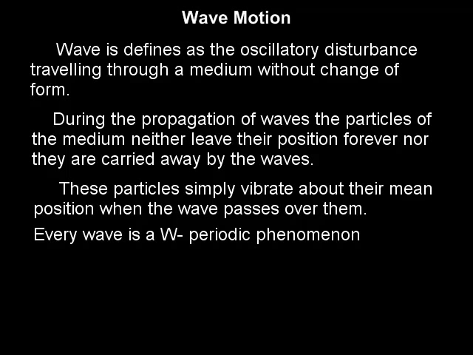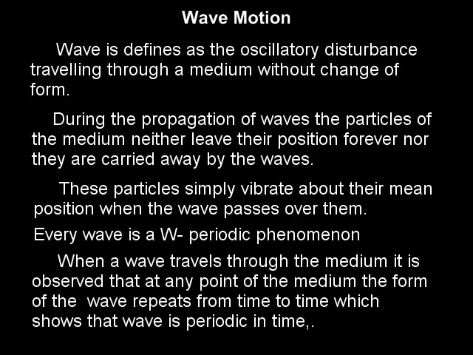Every wave is a doubly periodic phenomenon. When a wave travels through a medium, it is observed that at any given point of the medium, the form of the wave repeats from time to time, which shows that the wave is periodic in time.